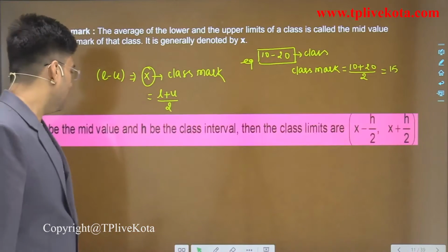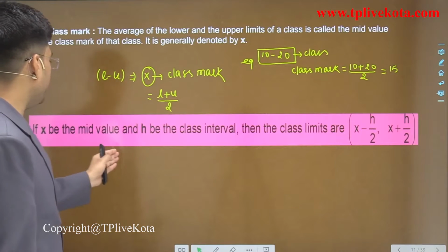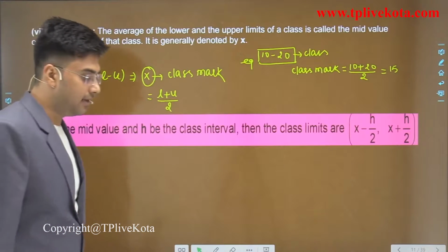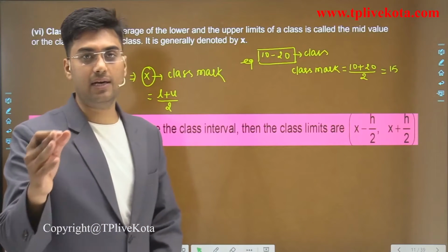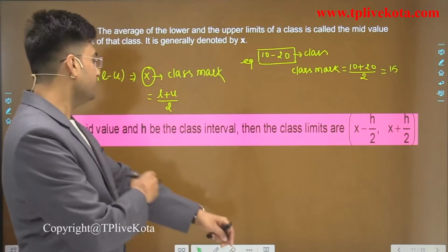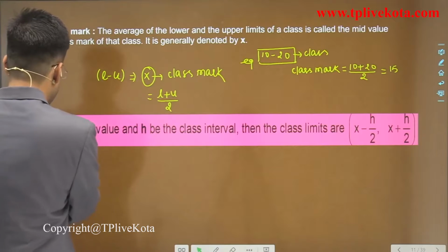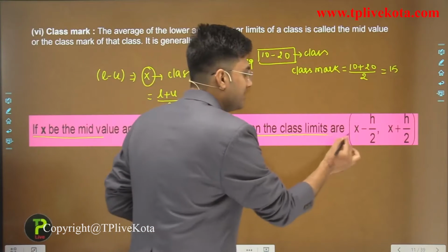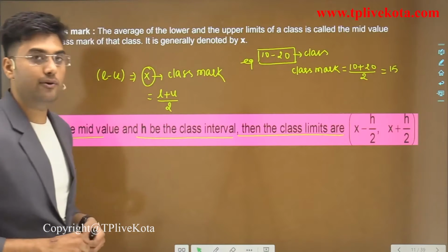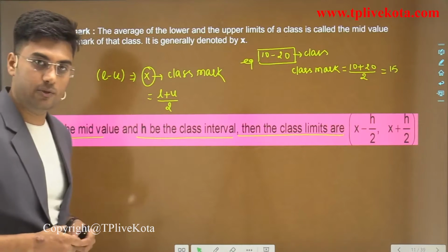Now if x be the mid value and h be the class interval, class mark, or we can say mid value and class mark both are the same term. So if we have x be the mid value and h be the class interval, then the class limits are x minus h by 2 and x plus h by 2.